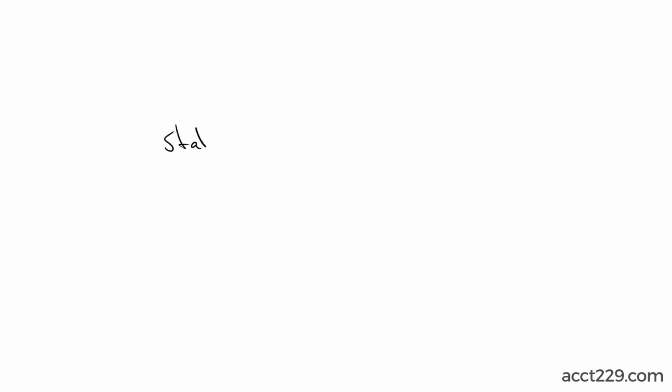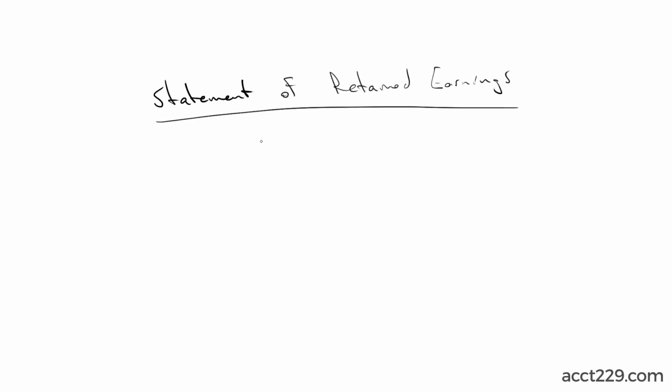Let's talk about the statement of retained earnings. It's a long one. Okay, so we touched briefly on this when we were looking at shareholders' equity, because if you'll recall, owner's equity is retained earnings plus capital stock, paid in capital, whatever. So this is what we're talking about right here. We've already looked at this briefly, but let's do it again for fun.